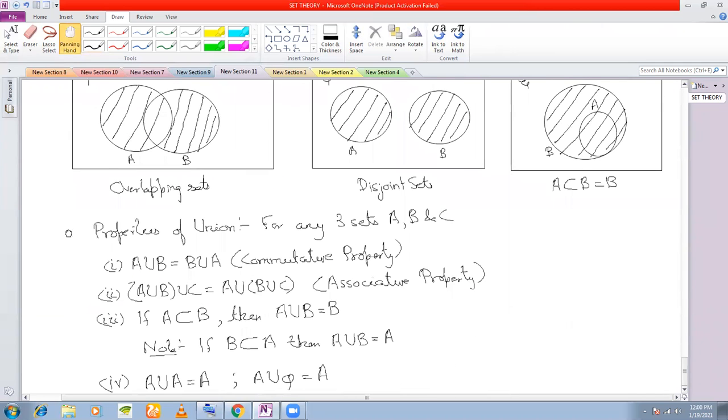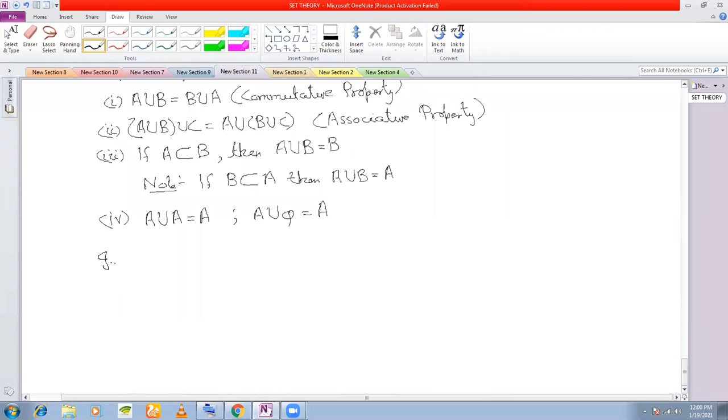Next we come to the intersection of sets.